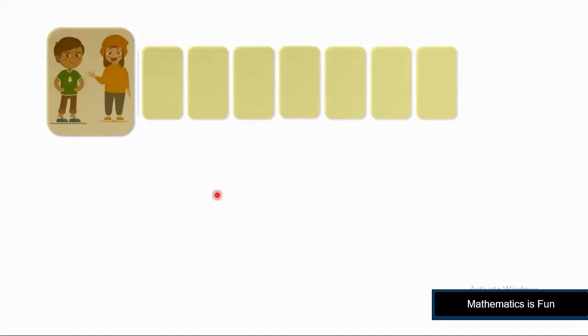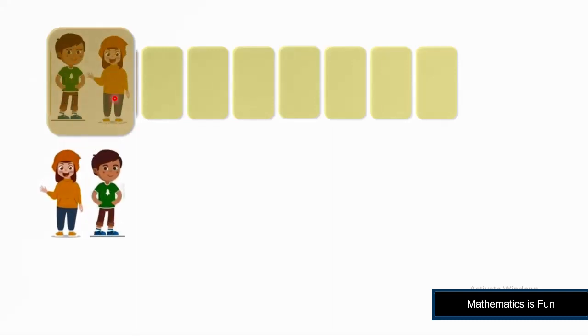First let's look at the arrangement of Annie and Jim. Jim can be at the first place and Annie at the second, or first Annie then Jim. So for these two we have 2P2, that is 2 possible ways.